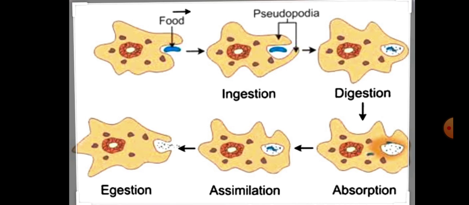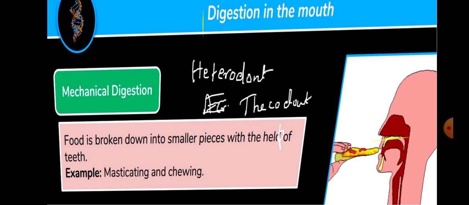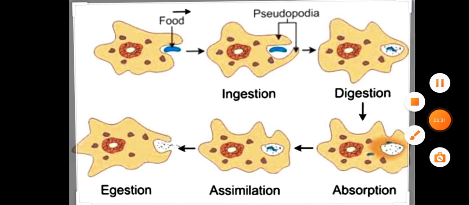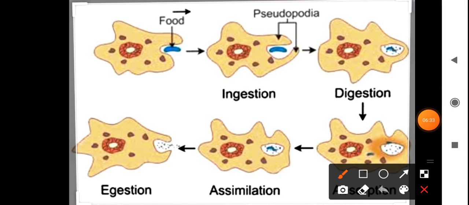Here also in this diagram, you can see these finger-like projections. These are called pseudopodia. So how exactly is amoeba taking in food? Amoeba follows the holozoic mode of nutrition.